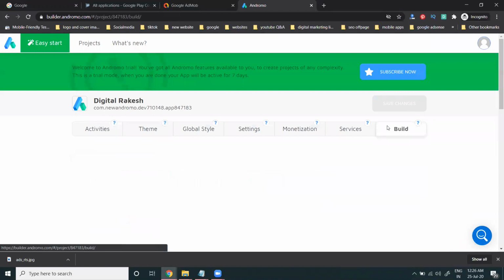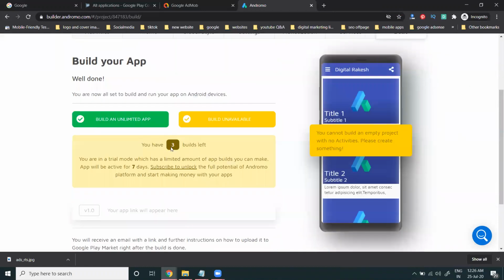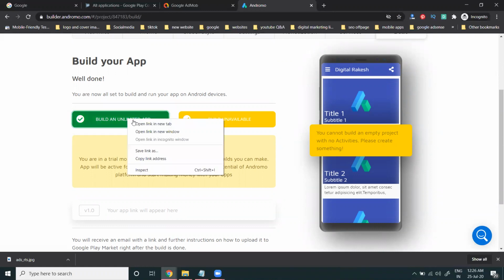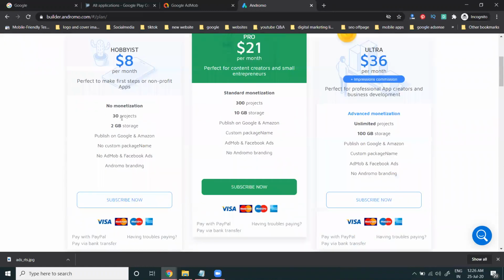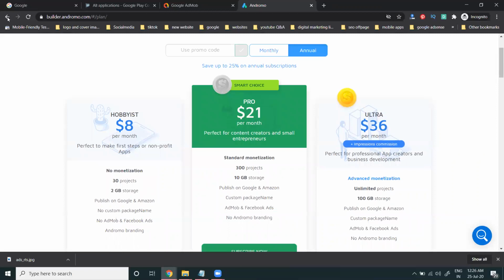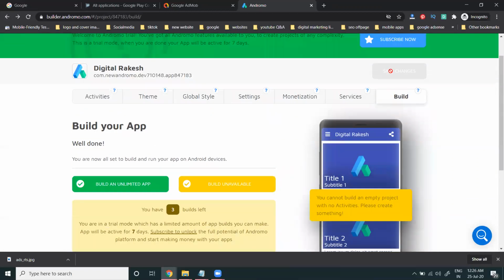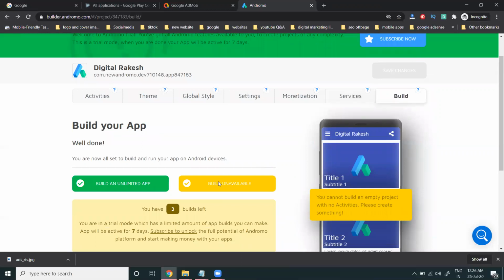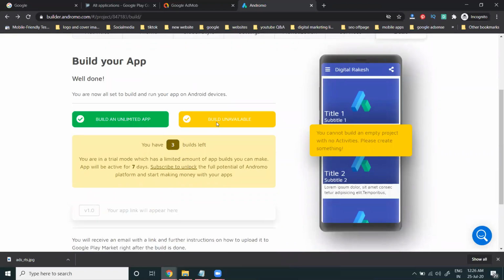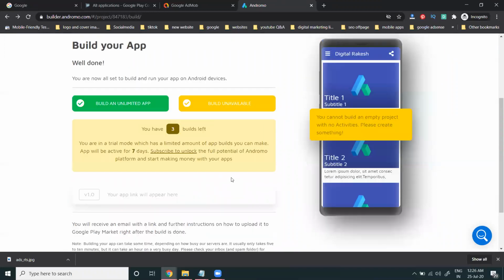In this, finally, the build option they give only for 3 times. It means if you create any APK file, it is possible only 3 times. If you need unlimited, go with a particular package: 30 projects, 2 GB storage, 300 projects. Here is the particular option per month. So we are making a free application. So in each application, click save changes. Don't click the build option. Is it clear? This option.